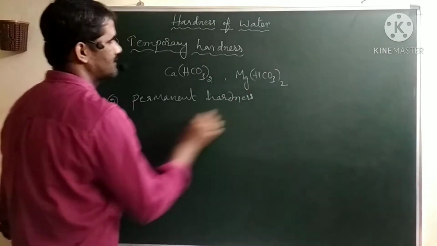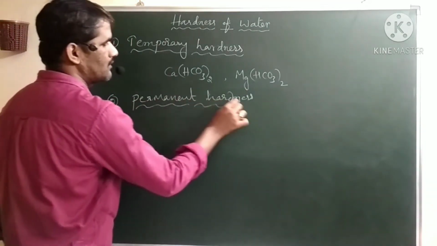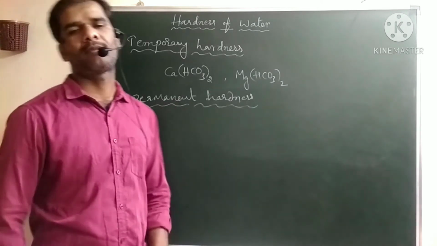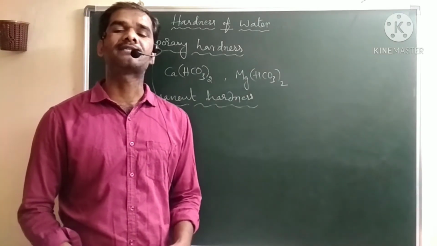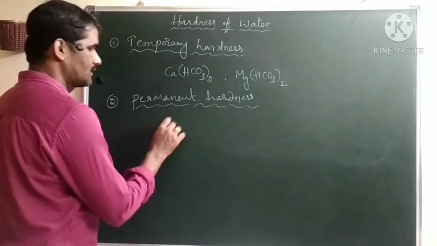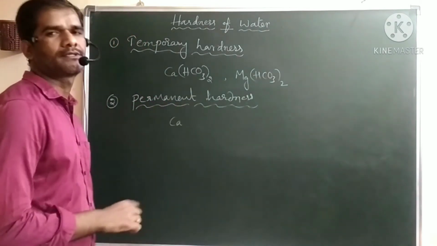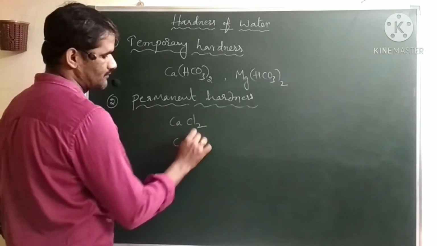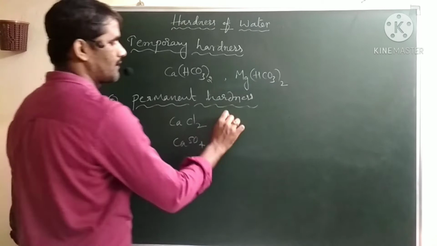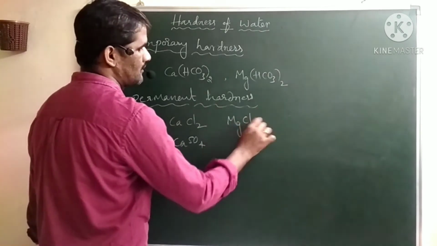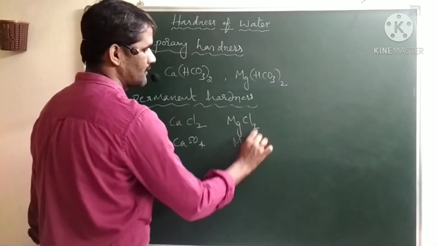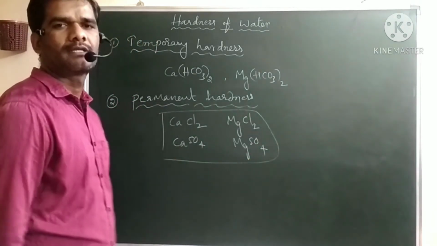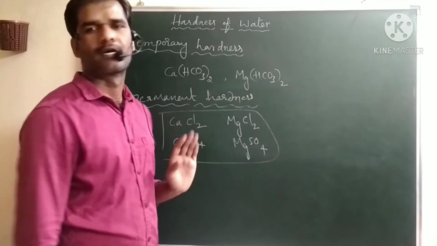Permanent hardness is generally caused by the presence of, again, calcium and magnesium salts of chlorides and sulfates. Here, chloride and sulfate salts of calcium and magnesium, like calcium chloride, calcium sulfate, magnesium chloride and magnesium sulfate. If these types of salts are present in the water, then they will cause permanent hardness.